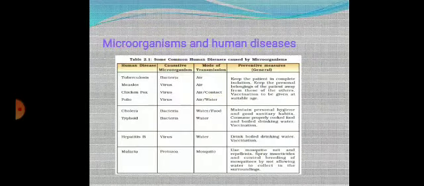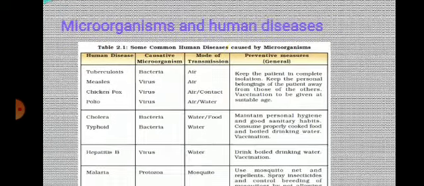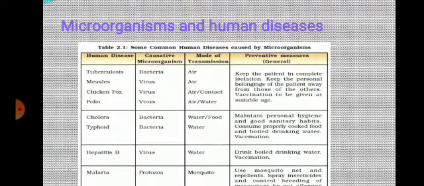Microorganisms and human diseases. Microorganisms cause diseases like tuberculosis, measles, chickenpox, polio, cholera, typhoid, hepatitis B, malaria. Tuberculosis is caused by bacteria, measles by virus, chickenpox by virus, polio by virus, cholera and typhoid by bacteria, hepatitis B by virus, malaria by protozoa. Mode of transmission is through air, water, contact, contaminated food, and malaria by mosquito.